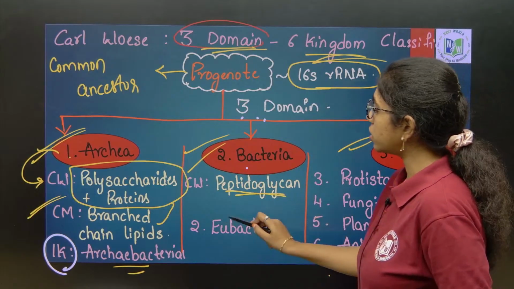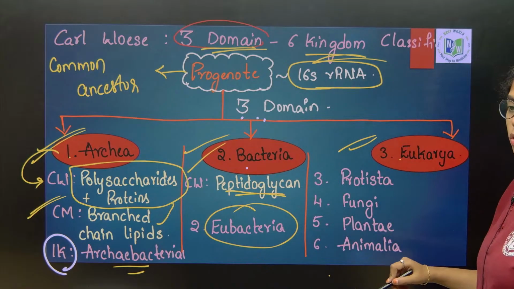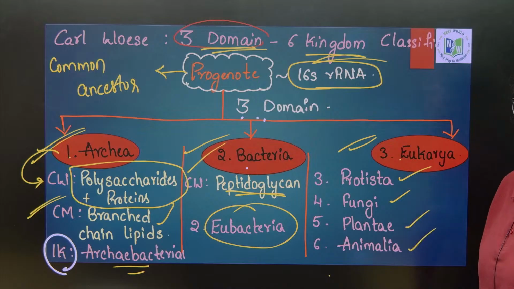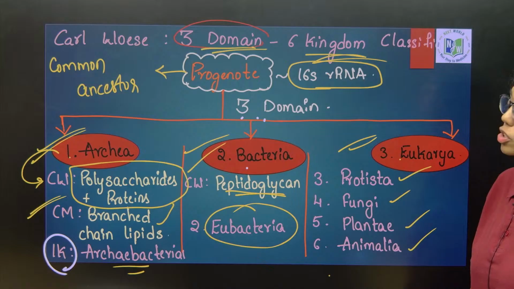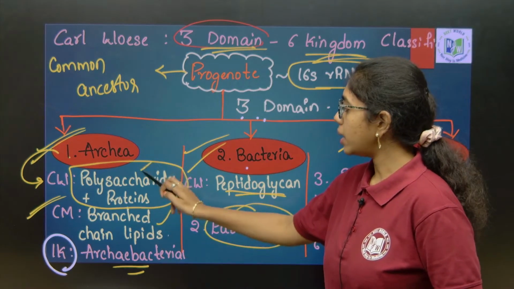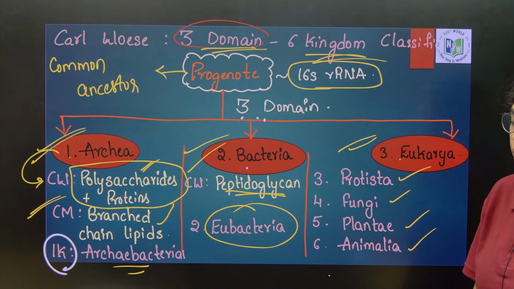This includes the kingdom eubacteria. Okay. Next is eukarya, which includes 4 kingdoms: Protista, fungi, Plantae and Animalia. That is only based on what? Cell wall composition. Archaea has polysaccharides and proteins, bacteria has peptidoglycan. Till here it is clear, right?